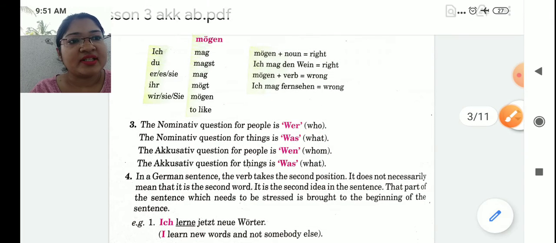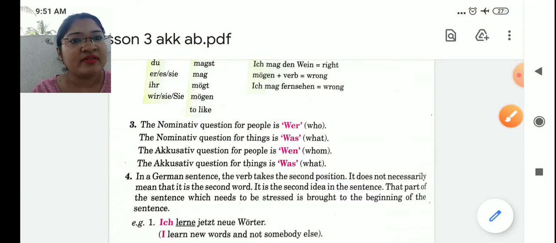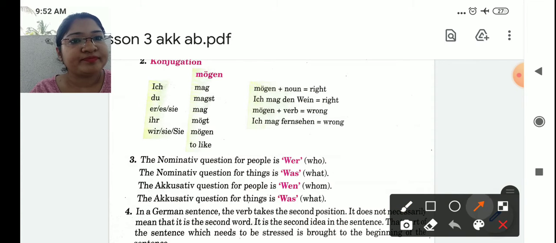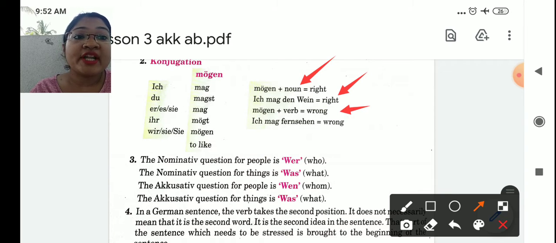See some examples which they have given. Mögen plus noun we can use. For example, ich mag den Wein. I like the wine. Wine accusative. But mögen plus verb is wrong. You can't say ich mag Fernsehen. I like watching TV. No, it's wrong.